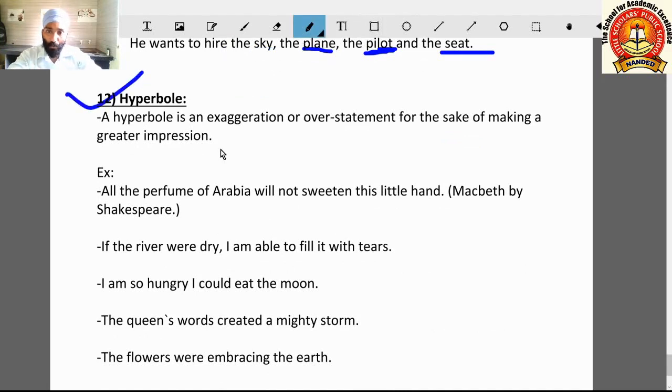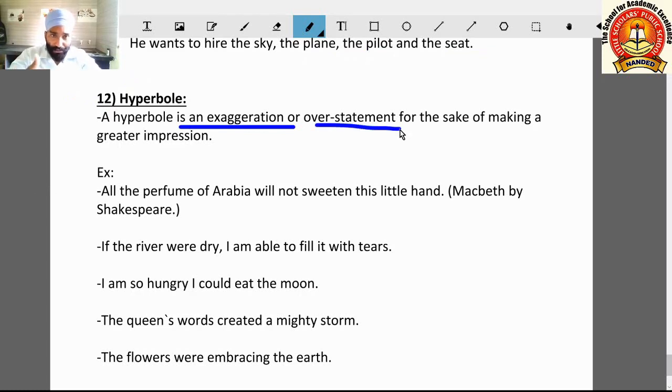In hyperbole you can say in Hindi bada chadakar bolna. So here a hyperbole is an exaggeration or overstatements. Means in hyperbole you say something with more stuff or more spice for the sake of making greater impression. Example, all the perfume of Arabia will not sweeten this little hand. This line is from Macbeth by Shakespeare.